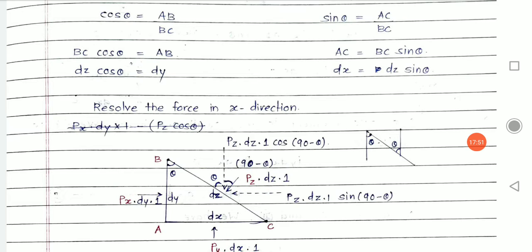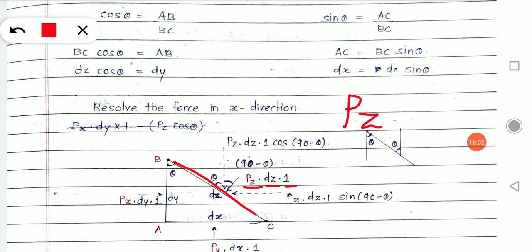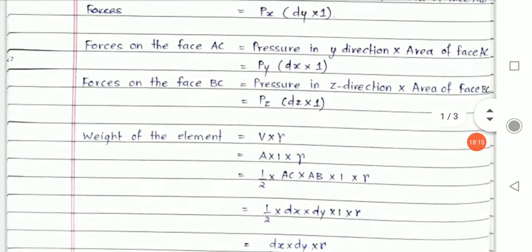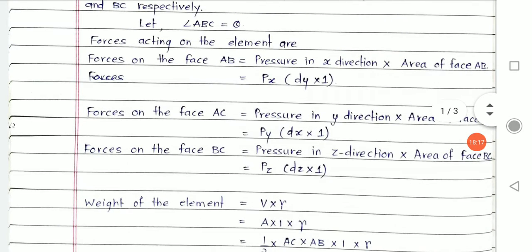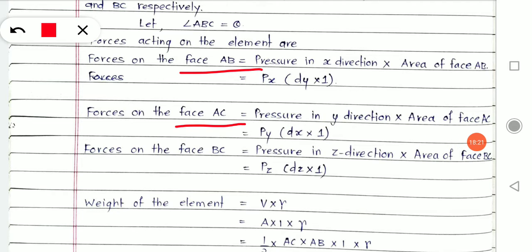See here. Pz into dz into 1. What is Pz? Pz is the pressure acting across that surface which we assume, and dz into 1 will be the area of that surface. We did this earlier over here. See, pressure force acting across AB, AC and BC.